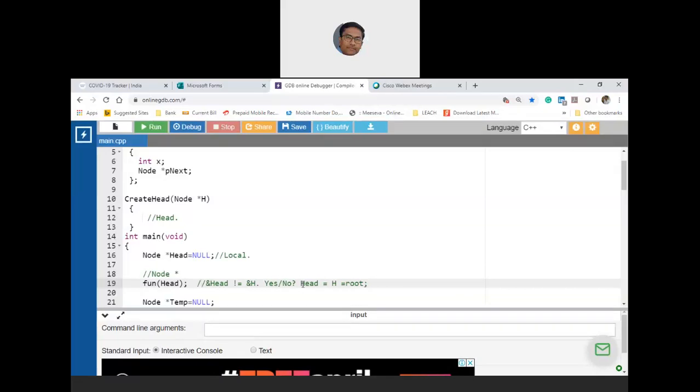What is the advantage? There are two advantages. First advantage is, assume that you are asked to maintain multiple linked lists. Let us say course marks of C++ or internal marks of, let us say, BEE. So BEE is one list, C++ is one list. So you can't maintain everything global. So you can generalize that as pointer to any marks, and you can invoke whichever course that you want to address.